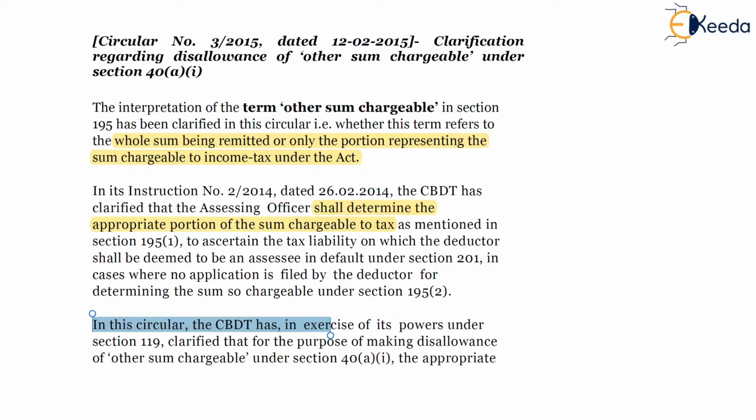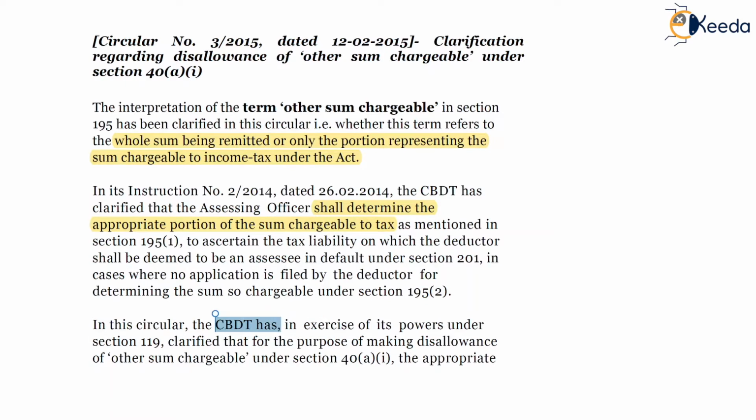However, it can be linked to 40A1, wherein if taxes are not deducted on that portion which is chargeable to tax, then 40A1 will be applicable. Accordingly, though section 195 has been mentioned, this circular will have repercussions for 40A1 as well.